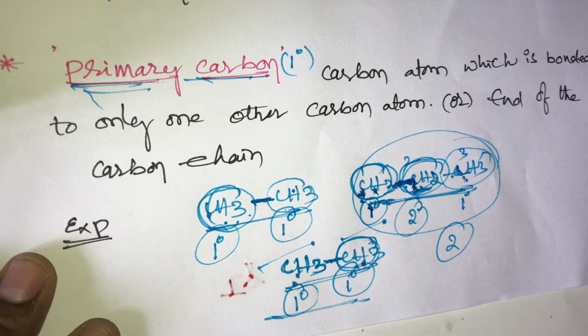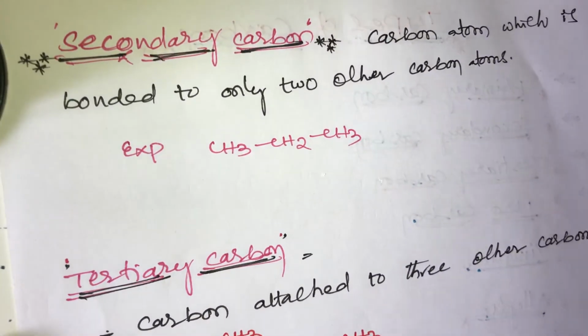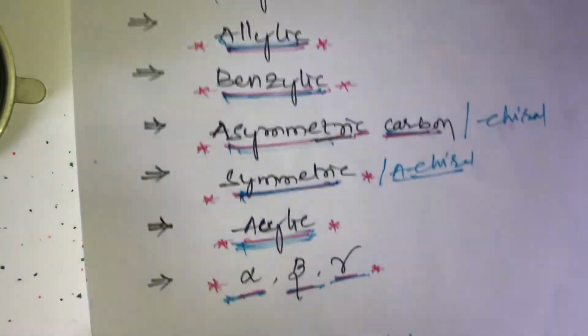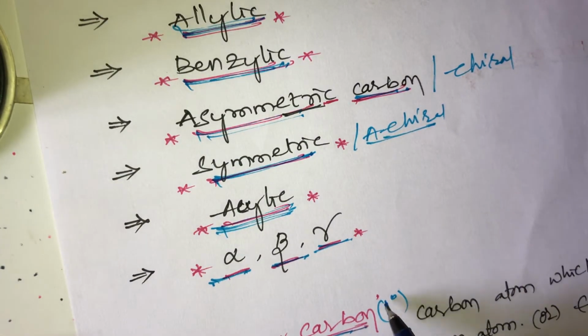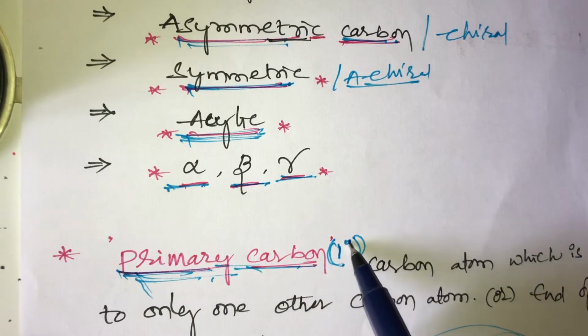These are very important, students, simple concepts only. These are the primary carbons, and another one is the secondary carbon. Primary carbon is denoted by 1 degree.